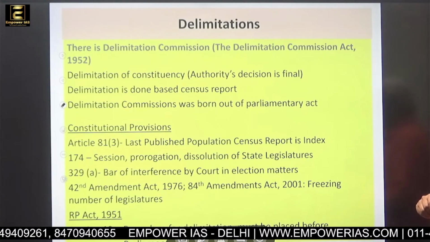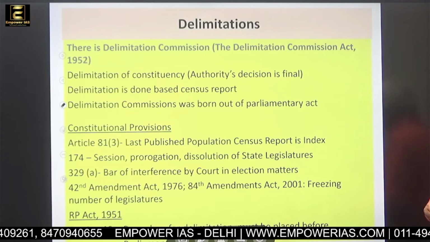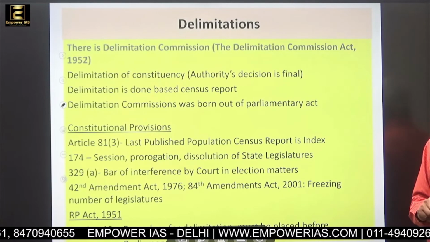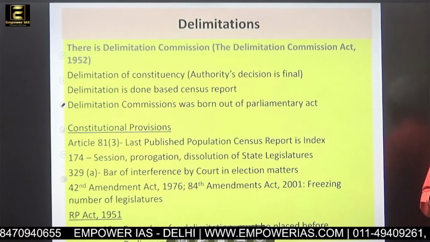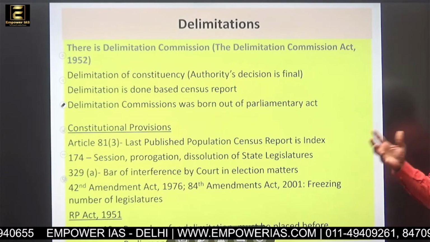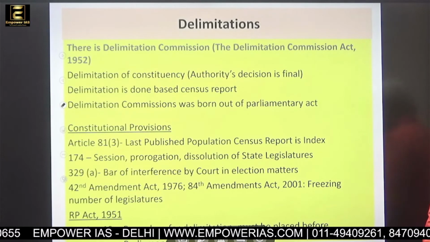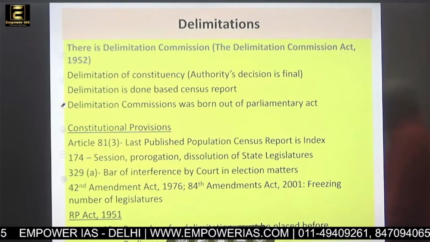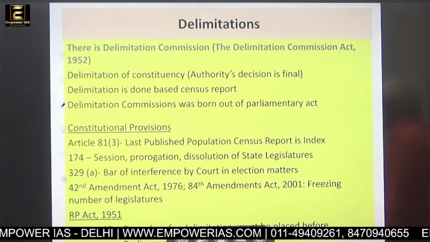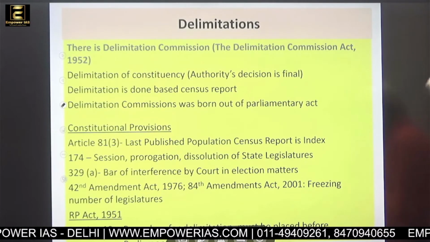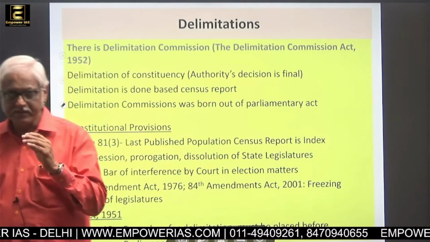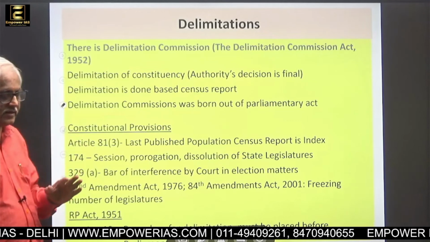Then, the Delimitation Commission was born out of a Parliamentary Act. It is not a constitutional body. It is a legal body because it has been created through a Parliamentary Act. What are the constitutional provisions on delimitation? Article 81(3): the last published population census report is the index. So that is what the Constitution says, the last published population census report is the index.